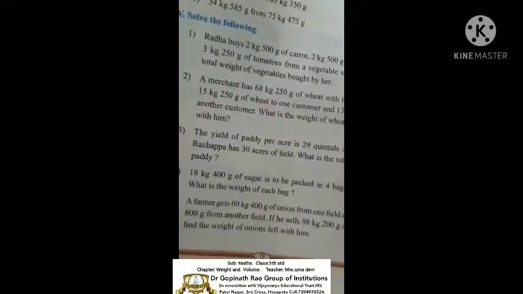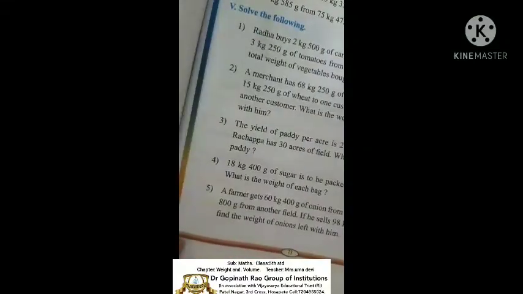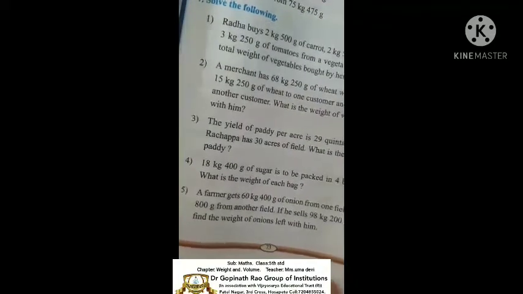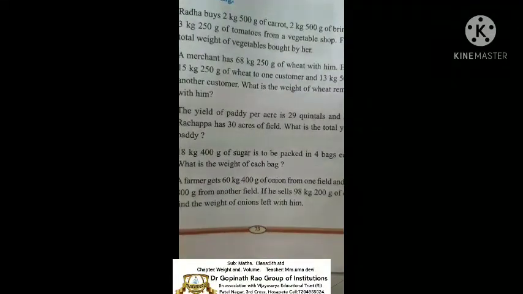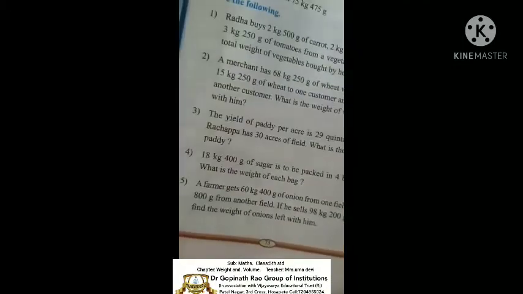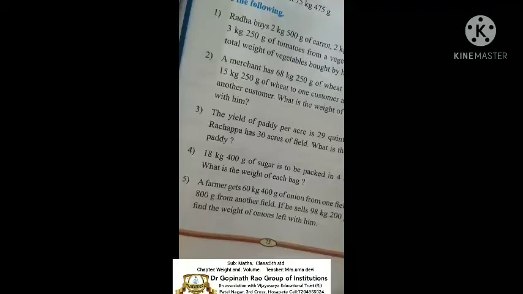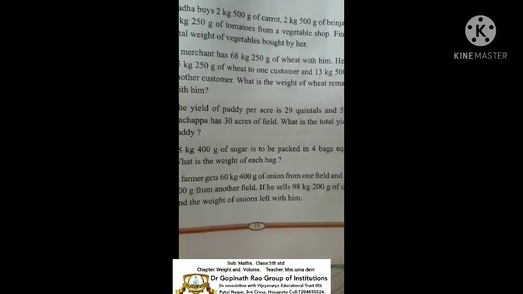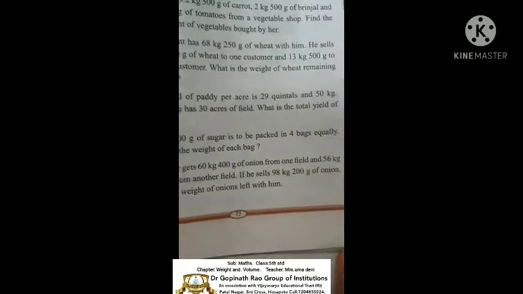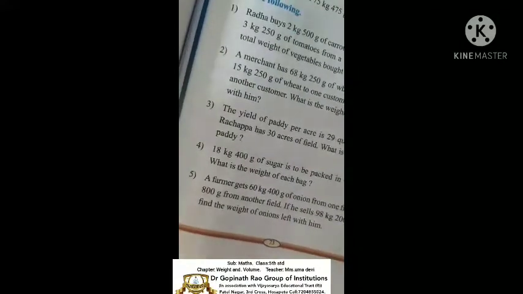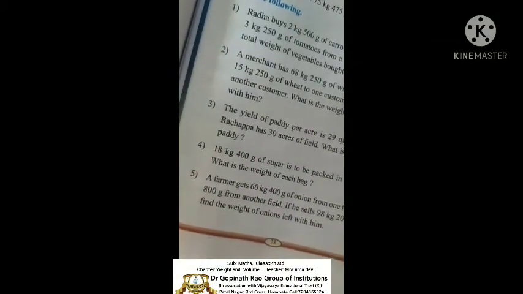Next question. A farmer gets 60 kgs 400 grams of onion from one field and 50 kgs 800 grams from another field. If he sells 98 kgs 200 grams of onion, find the weight of onions left with him.